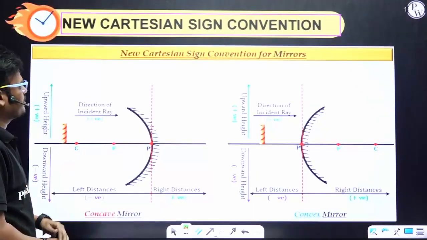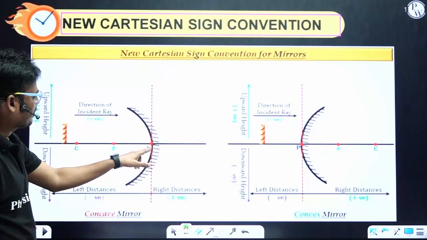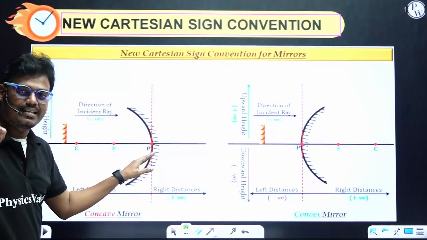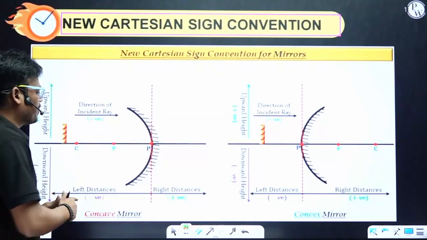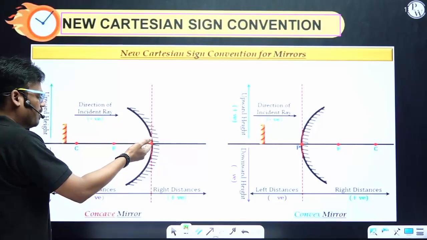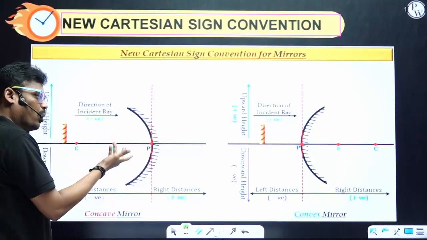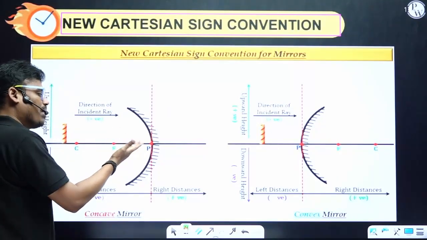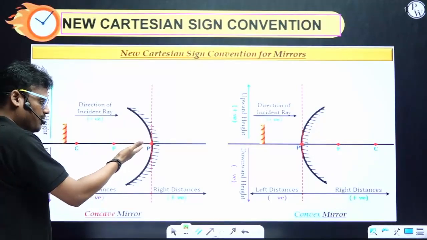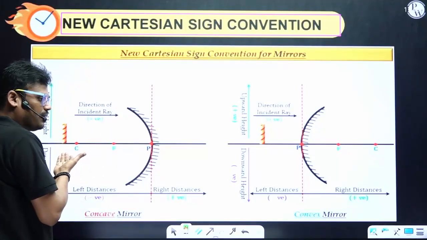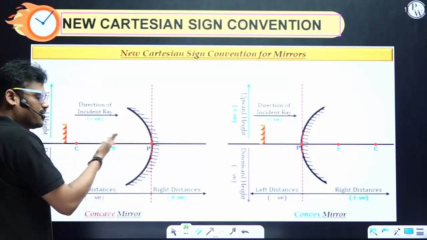So this is the pole of the mirror, considered as the origin. On the left side, if we measure focal length and object distance, it is always negative. And the image can be positive or negative. If the image is formed in front of the mirror, that means it is a real image, so it is negative.